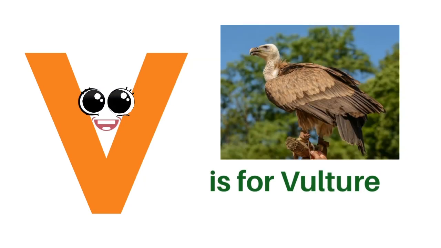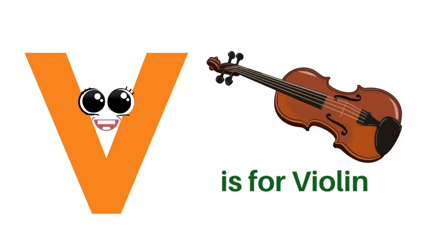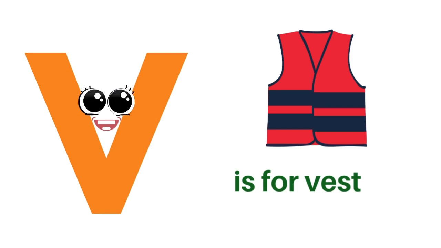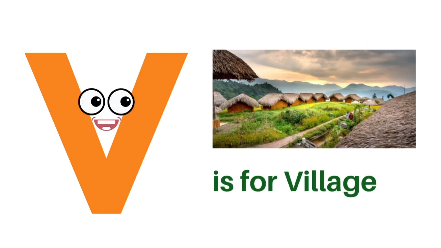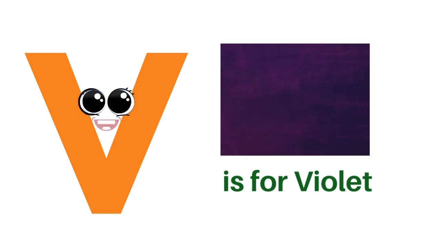V is for vulture. V is for violin. V is for vest. V is for van. V is for village. V is for violet.